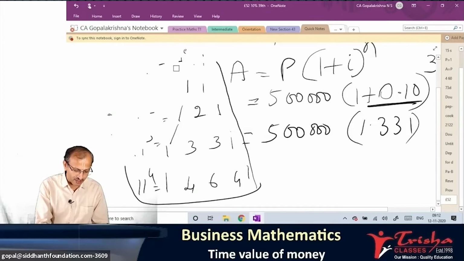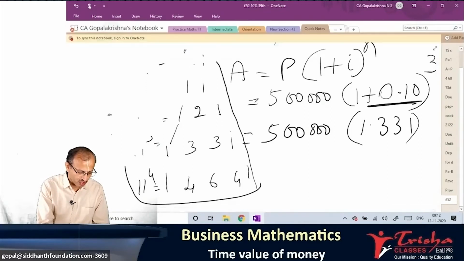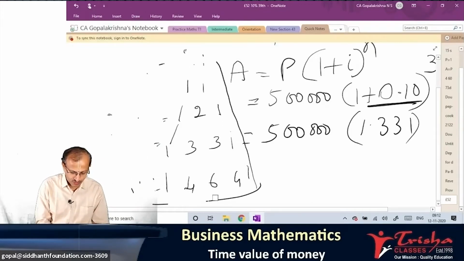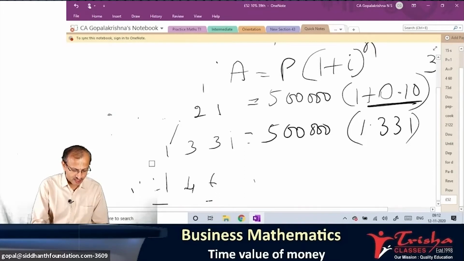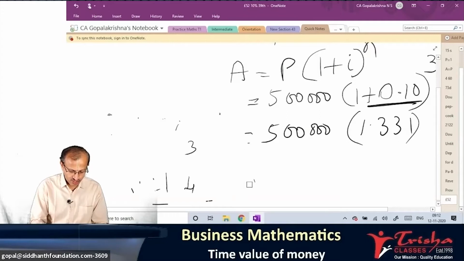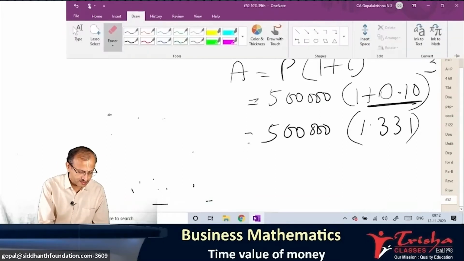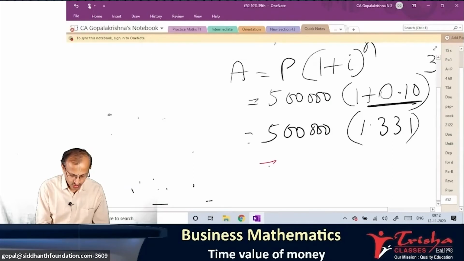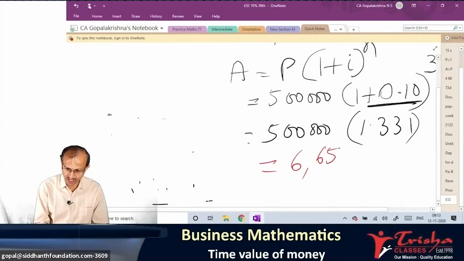What is very important for all of us is to compute quickly. Tell me, 5 lakh into 1.331. First, what is your answer? What is the last answer that you arrive at the end? So it is equal to, as you said, 6,65,500. Everyone got this answer?